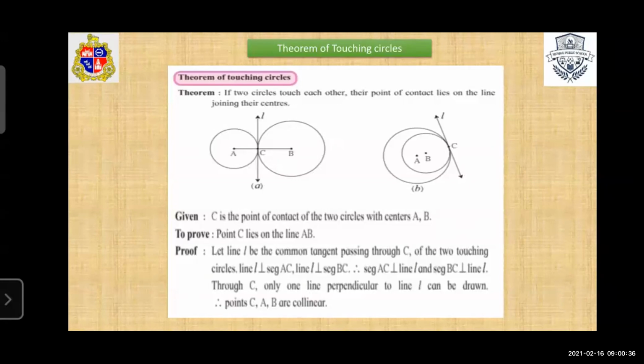So from this perpendicular statement, we say that through C, only one line perpendicular to the line L can be drawn. So from this, we get points A, C, B are collinear. Means if the points A, C, B are collinear, then easily we say that point C lies on the line AB. Simple 4 lines. You have to write down these 4 lines for this proof.